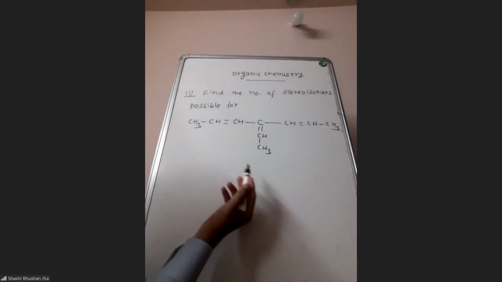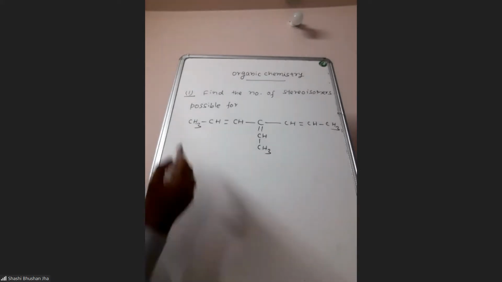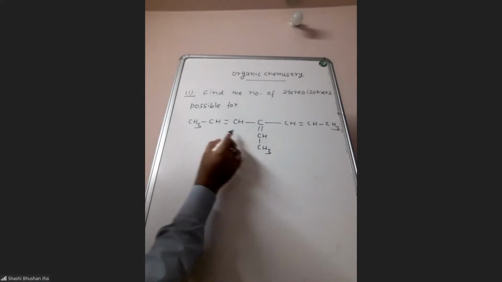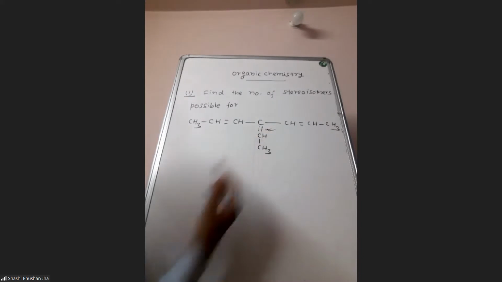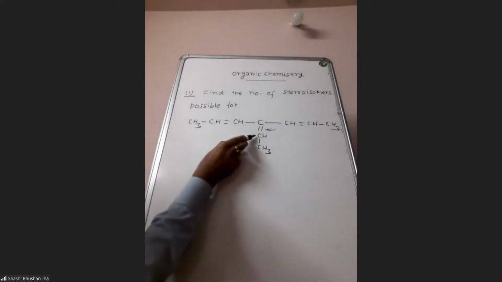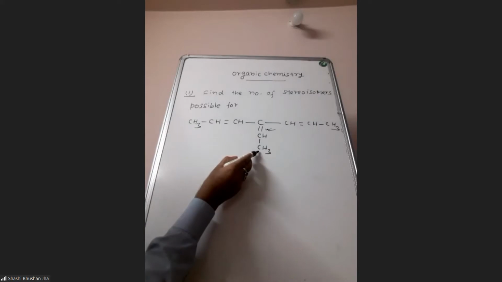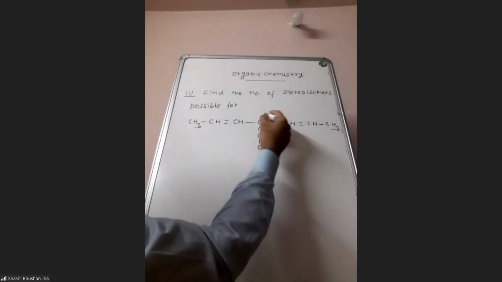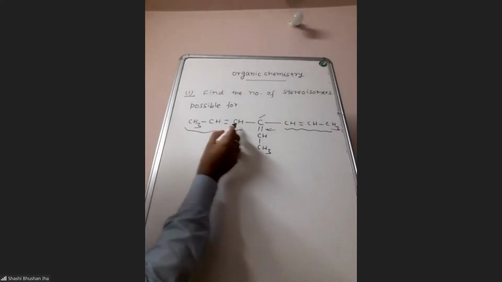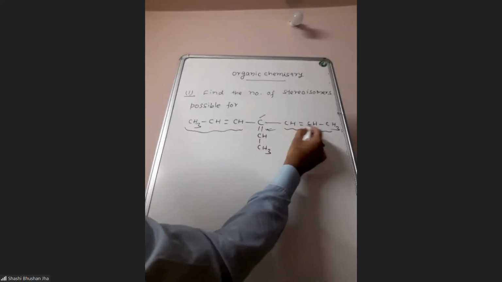See, here, actually, it is obvious also. If you see this molecule, just look at this carbon-carbon double bond, this one. At this carbon, we have two different groups, hydrogen and methyl. But at this carbon, these two groups are similar: CH3, CH double bond CH on one side, and this side also CH double bond CH, CH3.